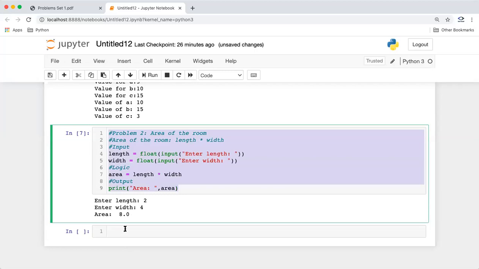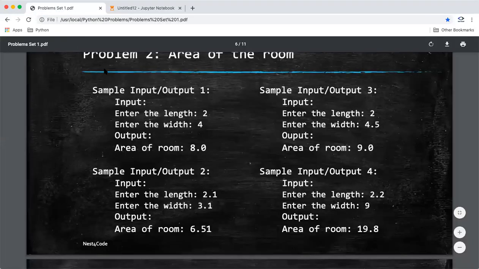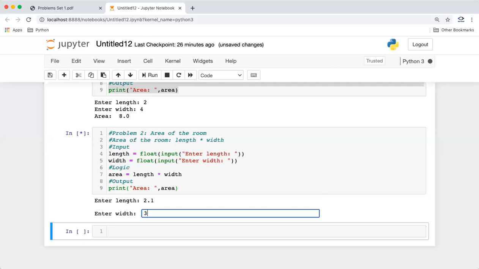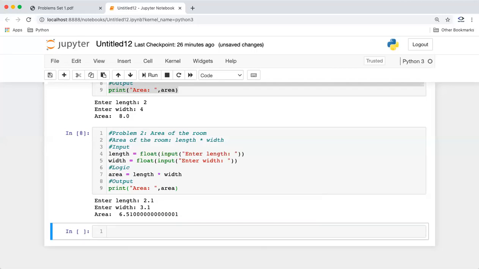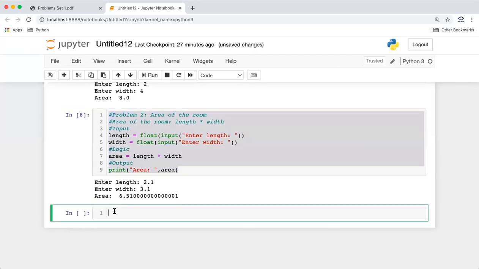Okay guys, so let's try out this problem for the second case. The second case says 2.1, 3.1, and the output 6.51. I'm giving 2.1, 3.1. Oh, in place of 6.51, it's giving us extra decimal point values. The precision is not as expected. So we need to do something with our program. It's not working as expected for the second case. So what can be the option here?